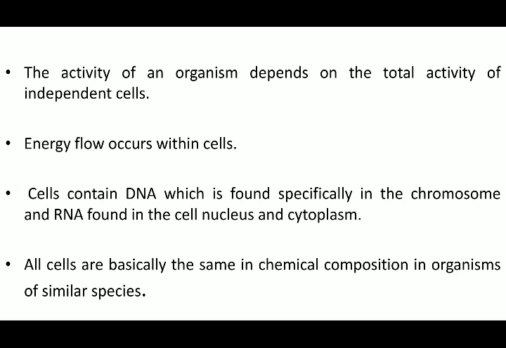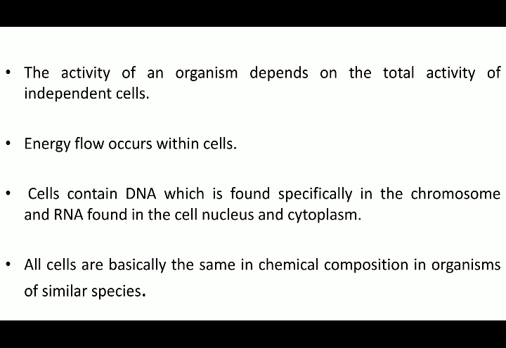So here energy flow, now each cell is capable of carrying out certain metabolism. Metabolism can be divided into anabolic processes and catabolic processes. If a cell has to carry out a specific activity, it is going to require energy. So energy has to be first synthesized and it could be used by the cell to carry out the function, be it moving somewhere, the motility is to be shown, or it has to carry out different functions, synthesizing its own proteins or carrying out its DNA replication. So all these basic functions that a cell has to carry out would be requiring energy. So there is a flow of energy in the cell.